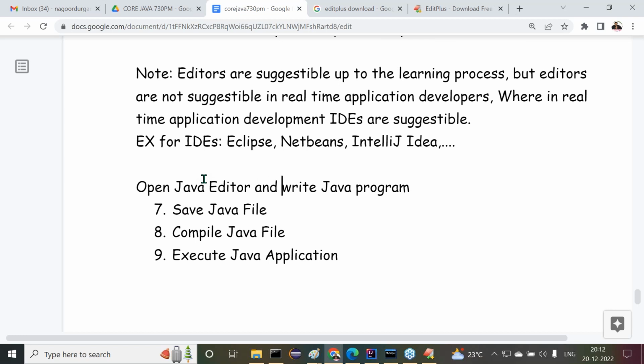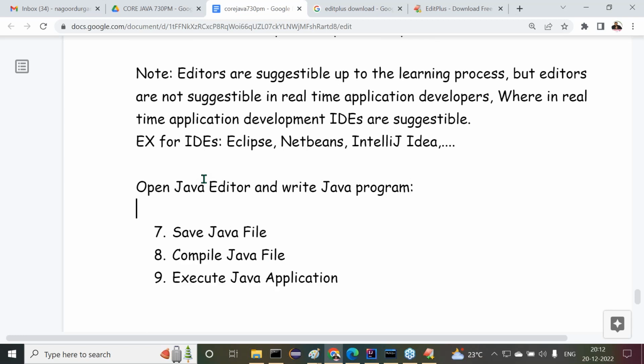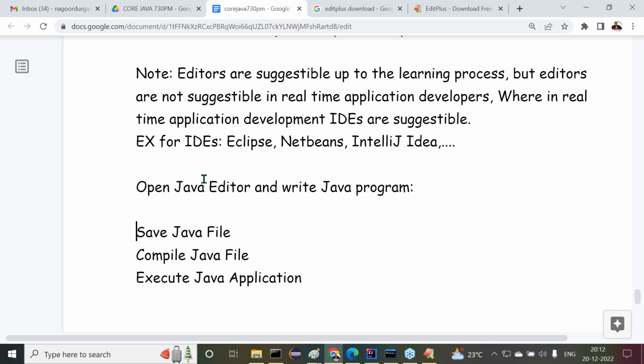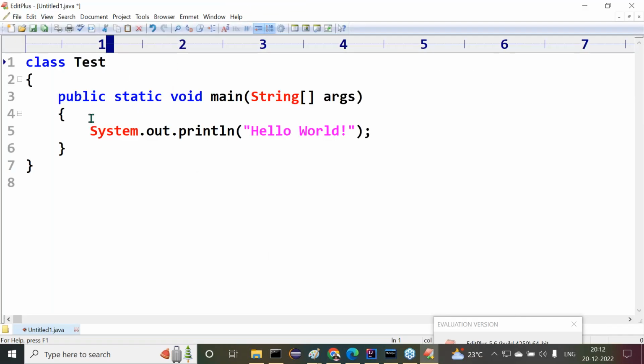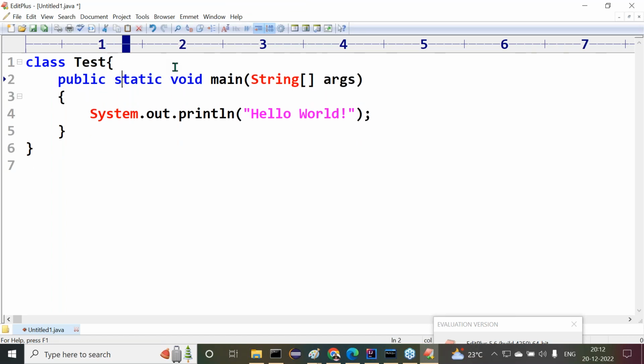Open the Java editor and write the Java program. Next step: save the Java file, compile the Java file, and execute the Java program. We'll understand later on. The next one is, open the Java editor. Already I showed how to open that Edit Plus editor. After installation of Edit Plus, File, New, Java editor we are able to get. There we can prepare the program. Just we can write the class Test and we can write the program here. So observe carefully, I'll give clarity on it.